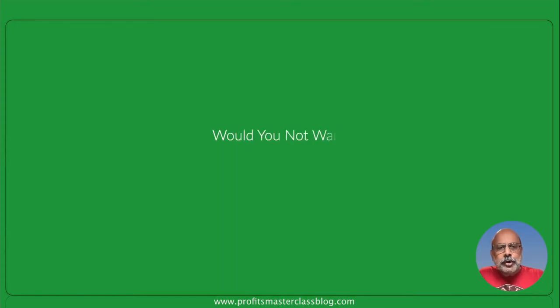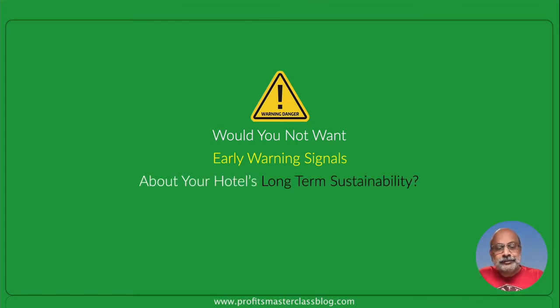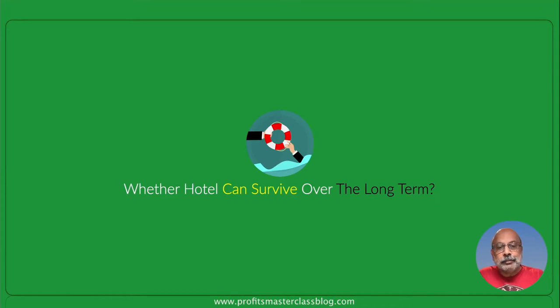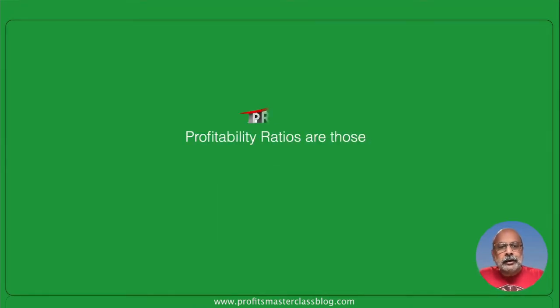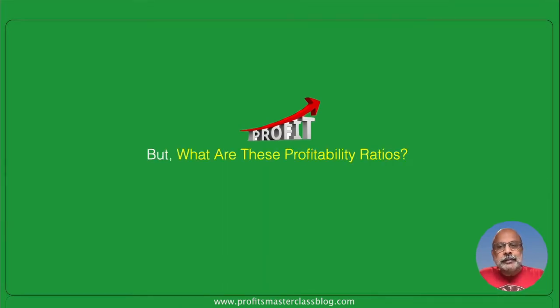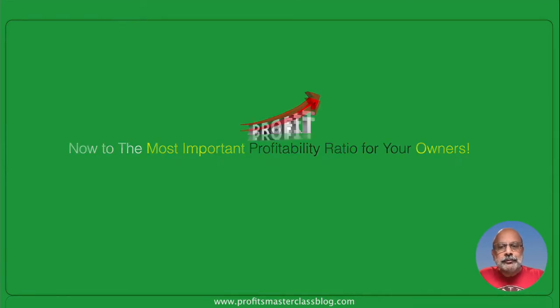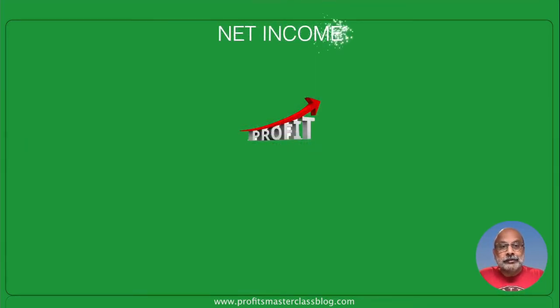Would you not want to know early warning signals that tell you something about the long-term sustainability of the hotel itself? As in, whether the hotel will survive over the longer term. Am I being dramatic? Not really. Profitability ratios are those early warning signals. But what are these profitability ratios? Let's get to the most important profitability ratio for your owners, and you would want to know about that, right?